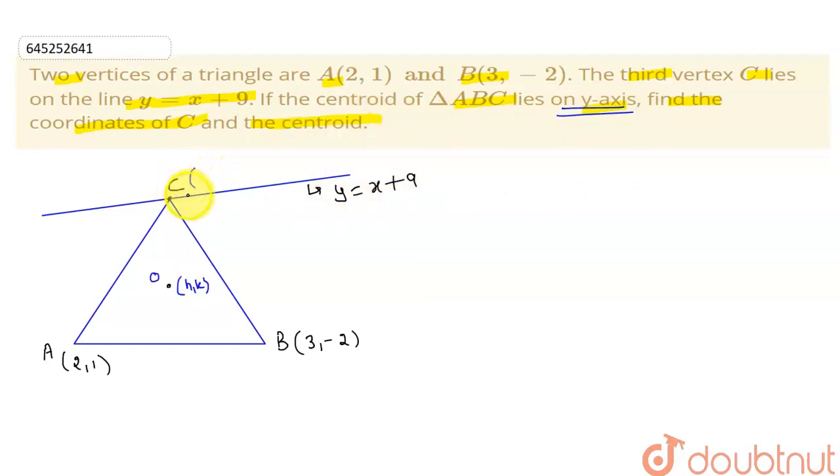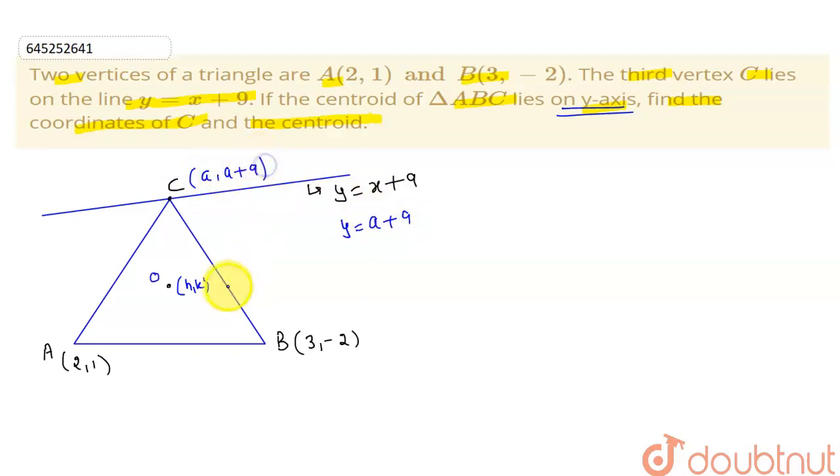Let's say this point C has abscissa a. What will be its ordinate? As this point is on the line, it will satisfy the equation, so I can write y equal to a plus 9. So its ordinate will be a plus 9.